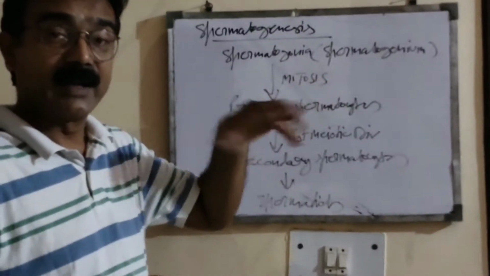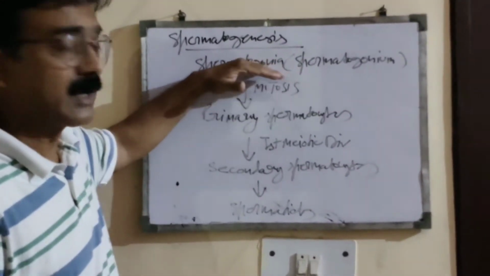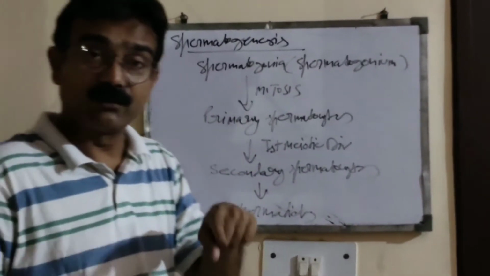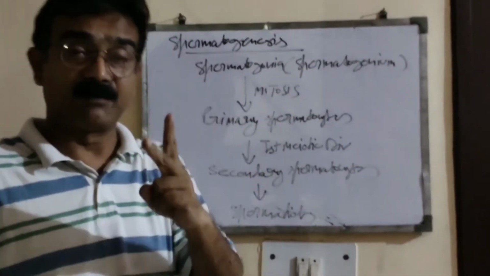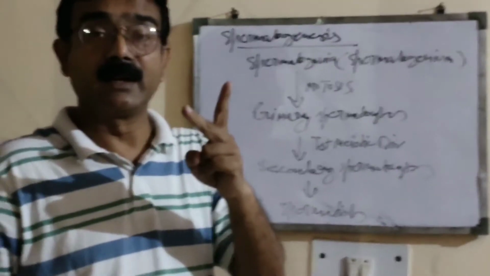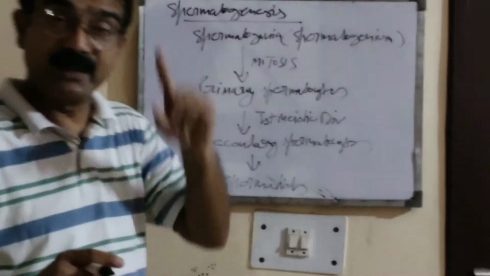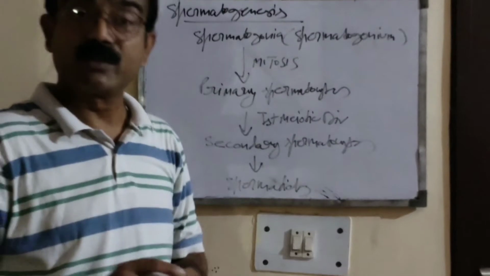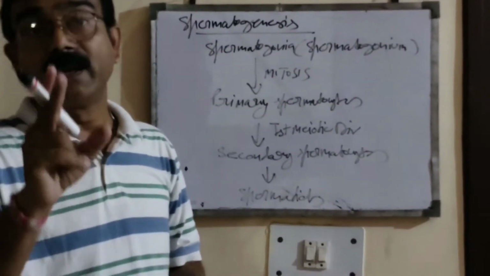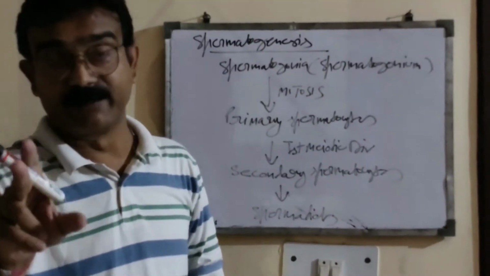So now what happens at the time of spermatogenesis? These spermatogonia divide mitotically. What is mitosis? What is meiosis? These are two types of cell division you have studied in 9th class as well as in 11th class. So I think you know what mitosis is. Mitosis means equational division. Equational division means what? When one cell is divided and forms two cells, in those two cells the number of chromosomes remains the same.